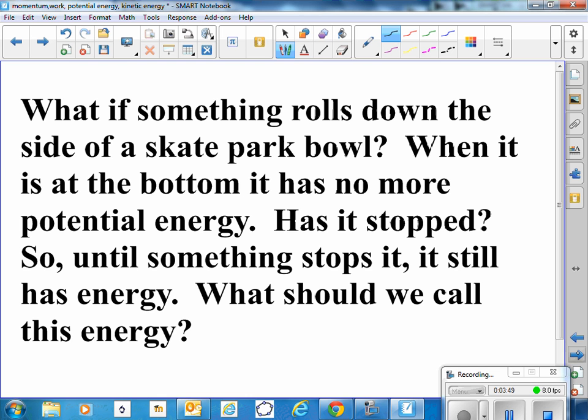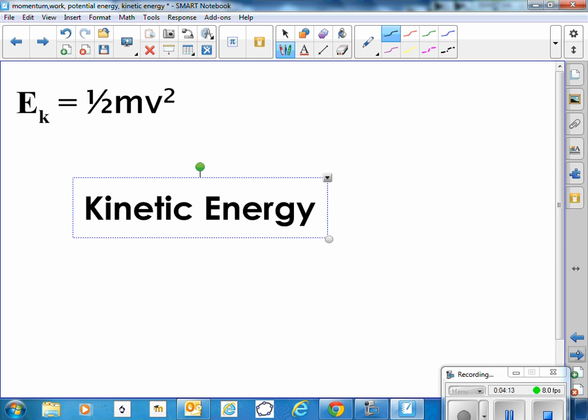Well, what if something rolls down the side of a skate park bowl? When it's at the bottom, it has no more potential energy. It can't fall any further. But it hasn't stopped, so until something stops, it still has energy. So what should we call this energy? It's converted all of its potential to fall, all of its potential energy, to a form that we call kinetic energy.